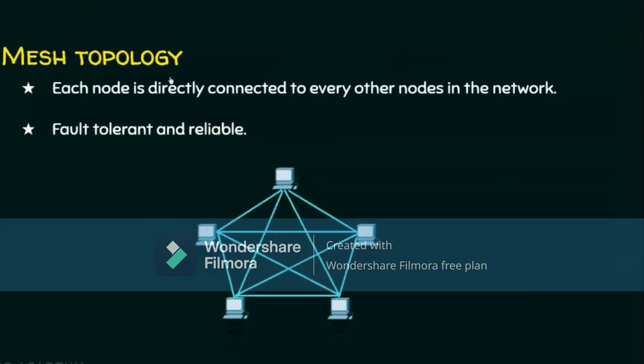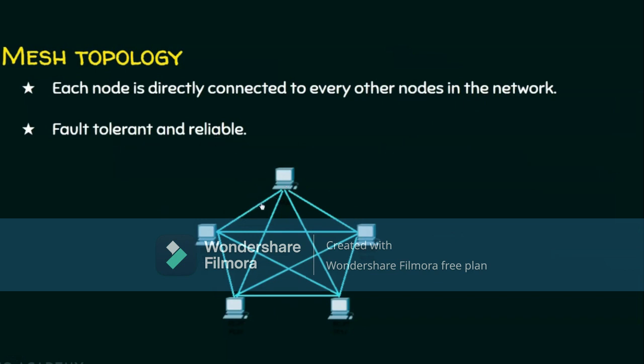And the last topology of the session is the mesh topology. If you observe, there are 5 nodes. And this node has a link to all other nodes. Likewise, this node has a link to all other nodes. So if you observe keenly, this is the topology where each node is directly connected to every other node in the network. And thereby it provides 100% fault tolerance and reliability.